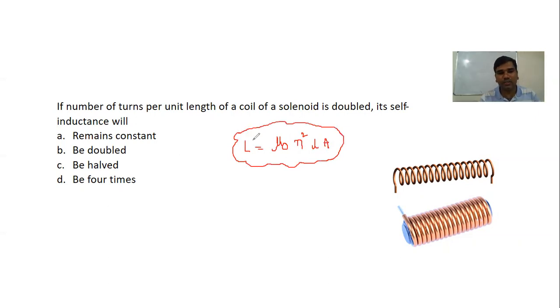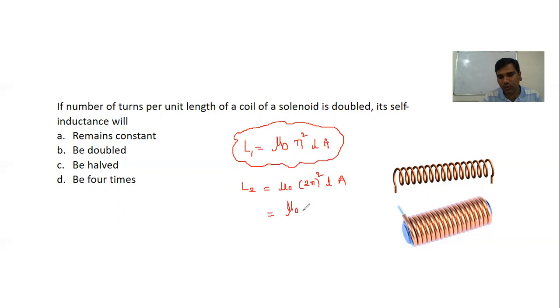Now what happened in this question? The number of turns per unit length of the coil is doubled. Let us say this is L1, so L2: the number of turns per unit length, that is n, small n, is doubled. So in the place of n, I substitute 2n, and then it is squared. L is length, A is area. Now let us see what happens.